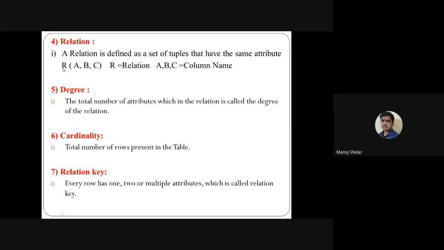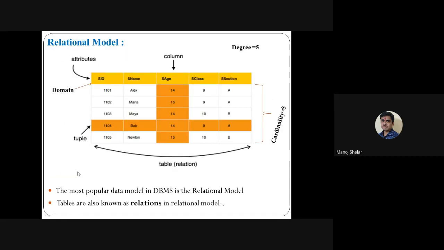So R is a relation, and A, B, C are the attributes, the column names of the particular table. Degree means the total number of attributes in a particular table. Cardinality means the total number of records in a particular table. Relation key means, as per the requirement, one key set in a particular relation. These are some basic concepts of the relational model.